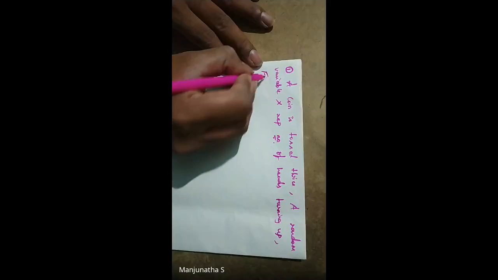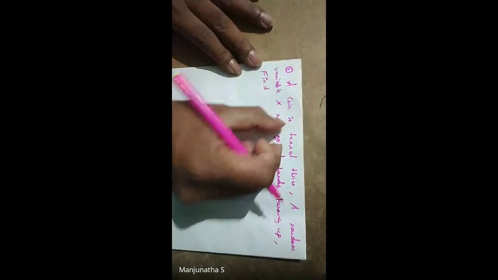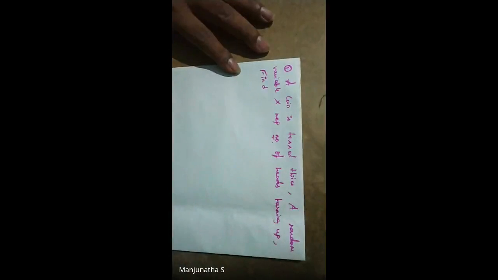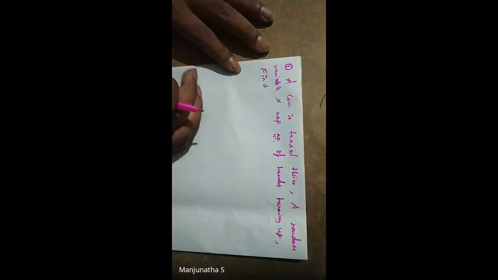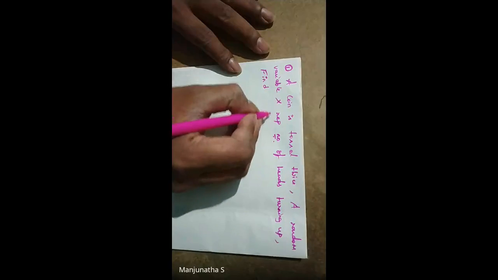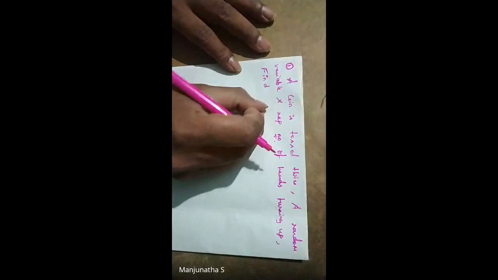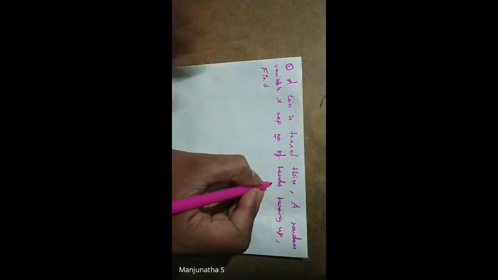So what we need to find? There is a coin, and it is tossed twice, and there is a random variable X, which represents the number of heads. This is one condition.